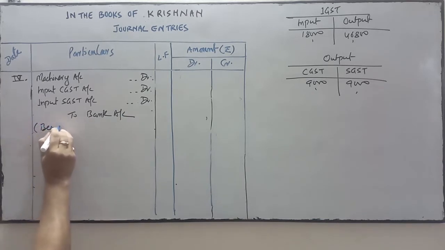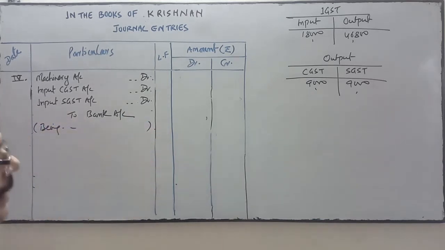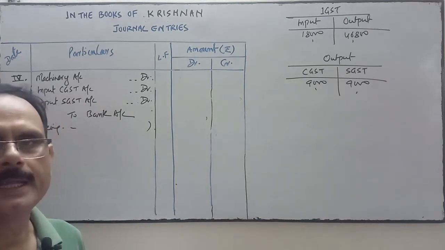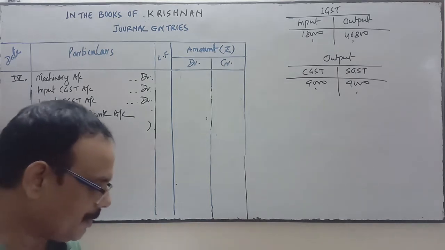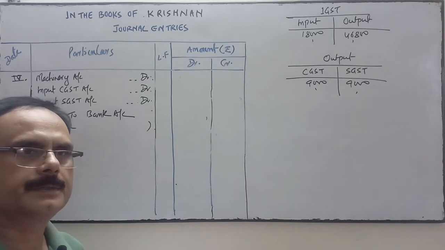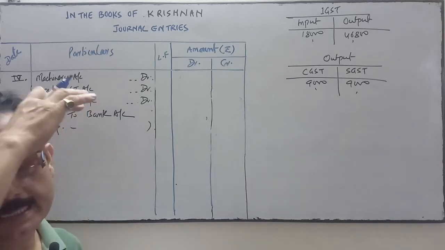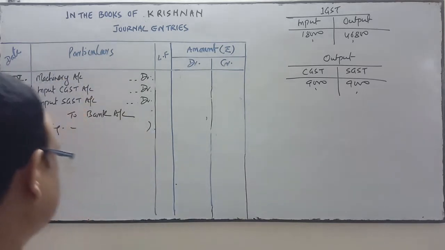You write the narration over here: being machinery purchased and payment made by check, including CGST and SGST at the rate of 9%.